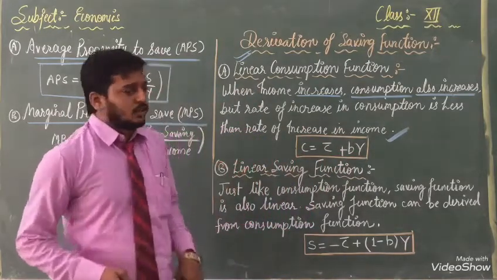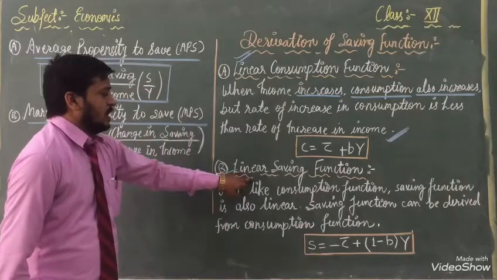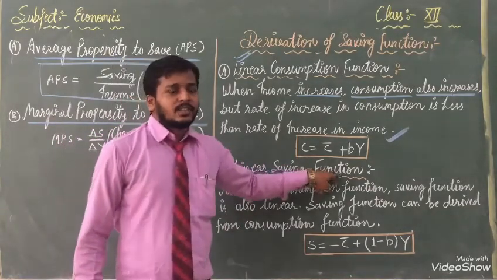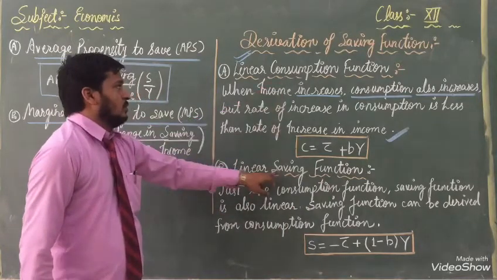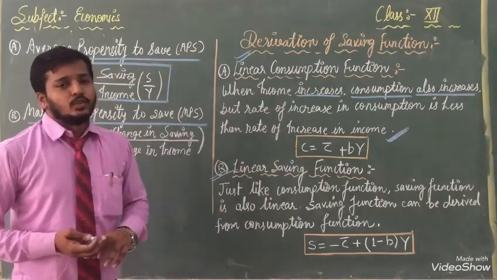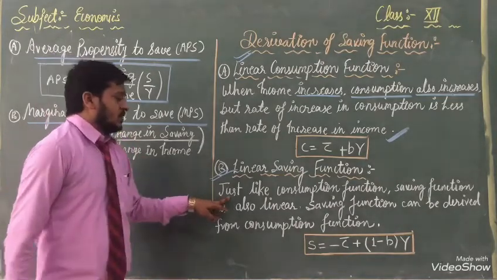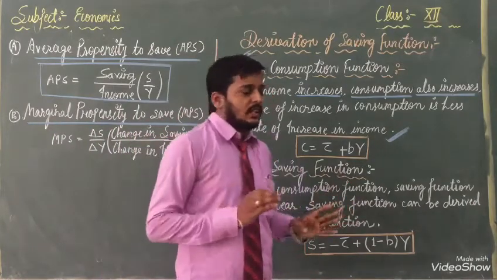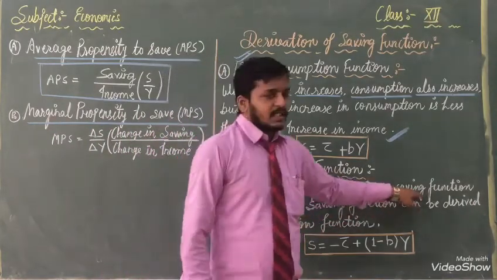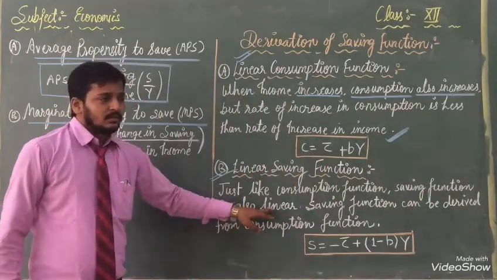And after that, the second one given in front of you is the linear saving function. Here we have read the consumption function. Now we are going to read the saving function. So first you have to listen. Just like the consumption function, the saving function is also linear.